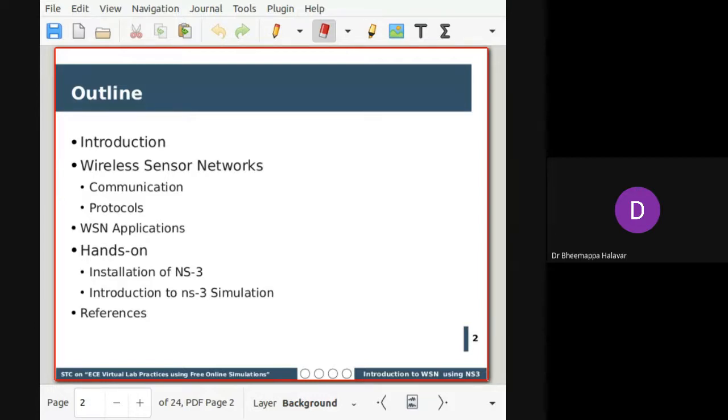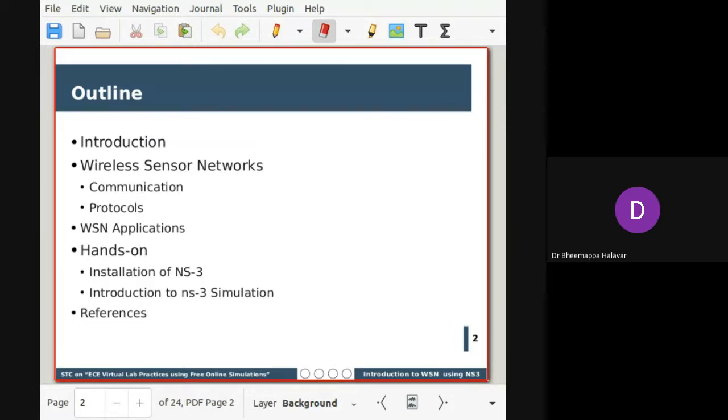The second part is the use of the state-of-the-art simulator tool, NS3, to simulate a wireless network. So how do we simulate WSN networks on NS3? We'll see that as well. Before the hands-on session, I'll discuss how to install the simulator tool. This is just a brief overview of what I will be covering in the current session.